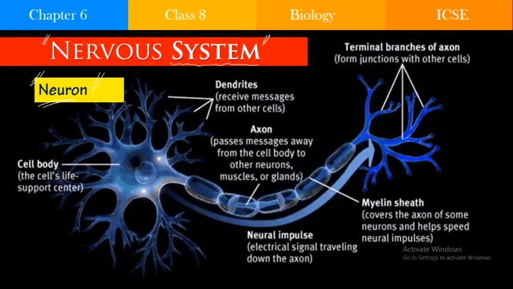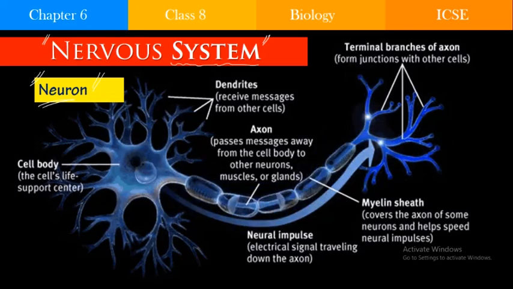For example, the signals that we receive from our eyes, that data is processed and goes to the brain, and accordingly the system relays the information through the muscles to the hands. For example, we need to write something, so it will result in a certain movement of the hands.